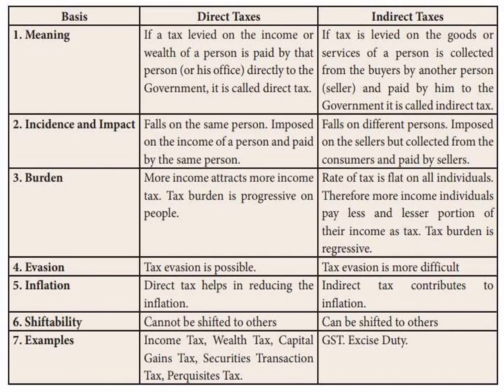Next, about evasion. In direct tax, tax evasion is possible, and in indirect tax, evasion is more difficult. And next, about inflation. Direct tax helps in reducing inflation, and indirect tax contributes to inflation. Direct tax cannot be shifted to another person, but indirect tax can be shifted to others.